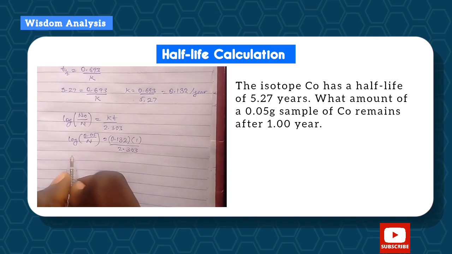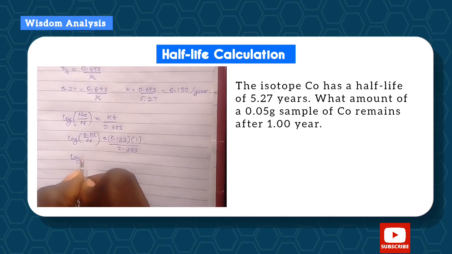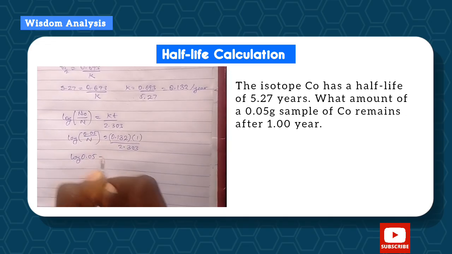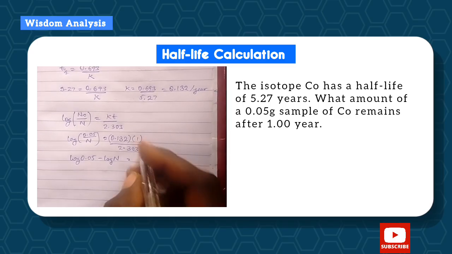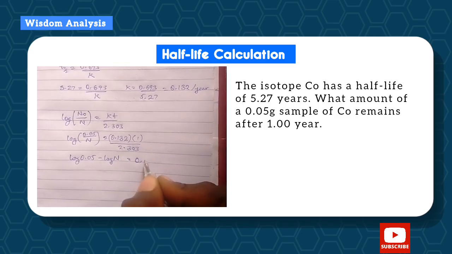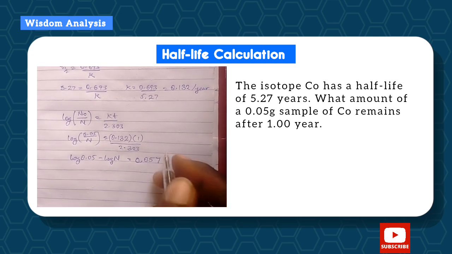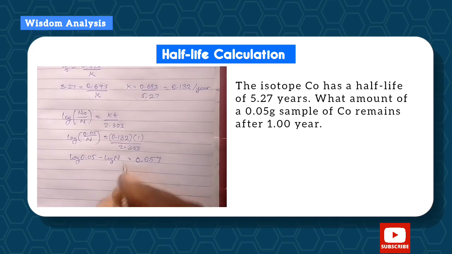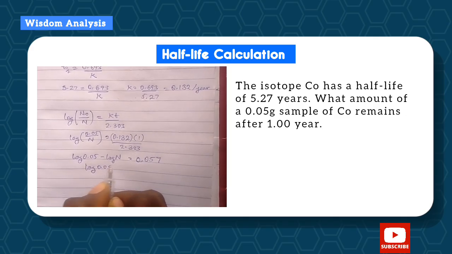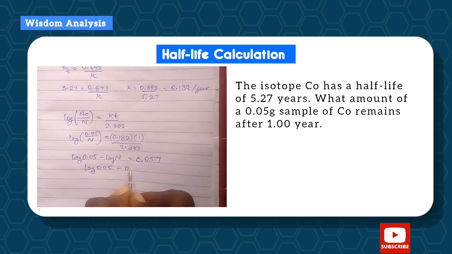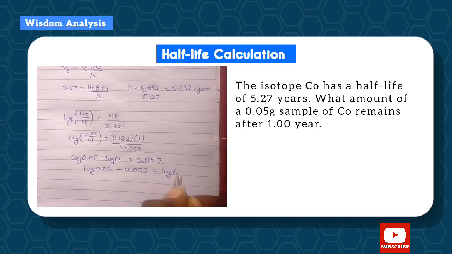Okay, so now log 0.05 over N means log 0.05 minus log N. Everything here gives us 0.057. Since we are looking for N, let's bring N to the other side. So we have log 0.05 minus 0.057, bringing log N over to this side, we have log N.